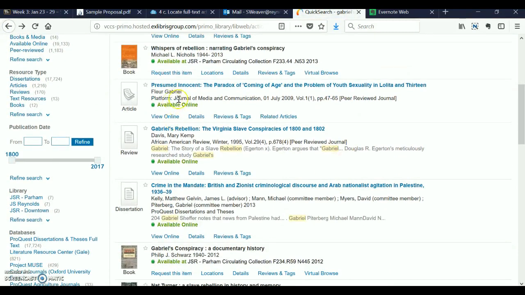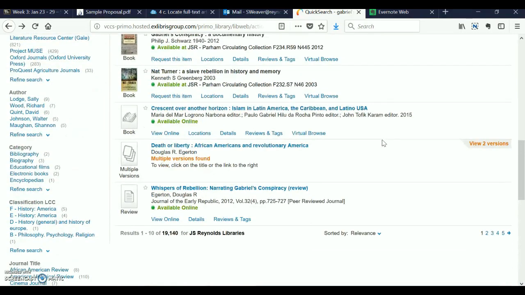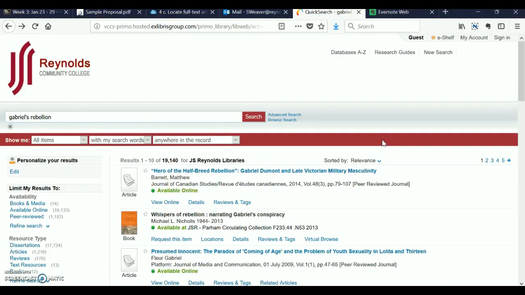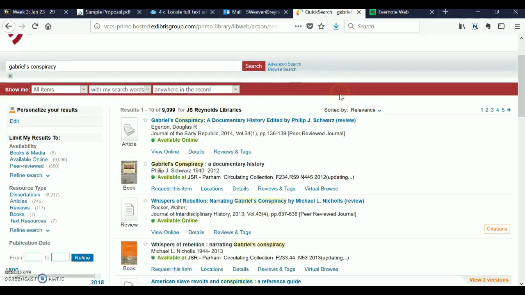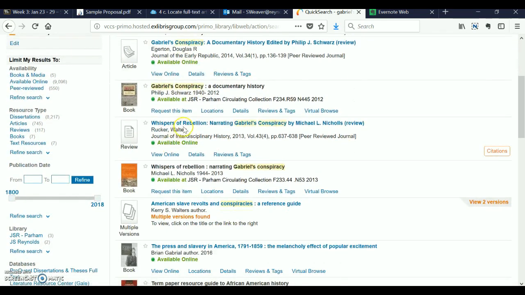So we've got something from the Journal of Media and Communications. A lot of this stuff doesn't seem to be directly applicable to our research project. So maybe what we want to do is think about how to change our search terms. So rather than rebellion, let's try conspiracy. Okay, so that's going to give us a different set of results, a smaller one, which is good. So we've got, hey, look, here's another book, Gabriel's Conspiracy. Whispers of Rebellion, Narrating Gabriel's Conspiracy.